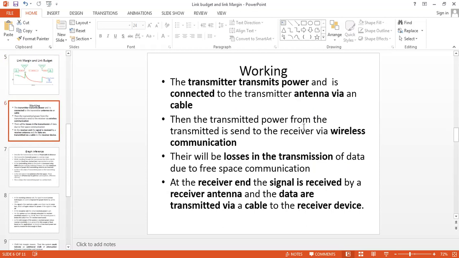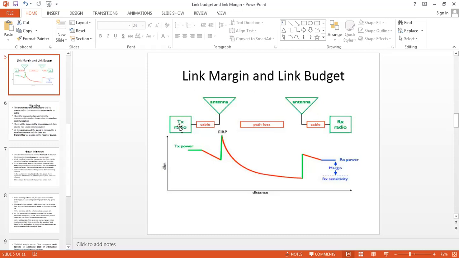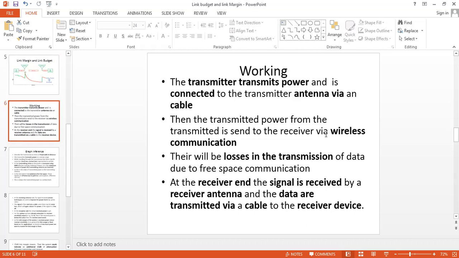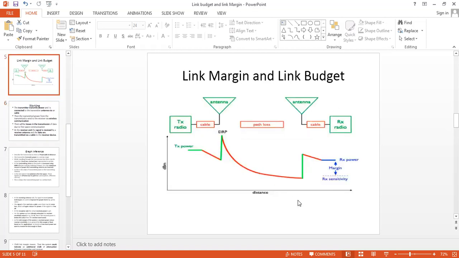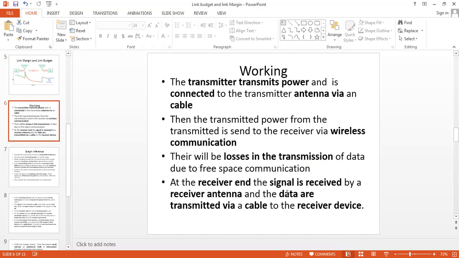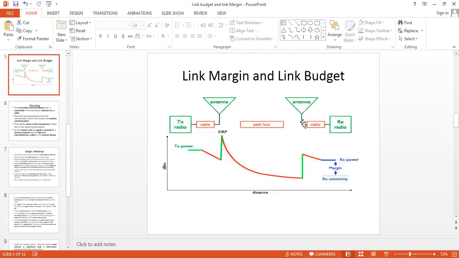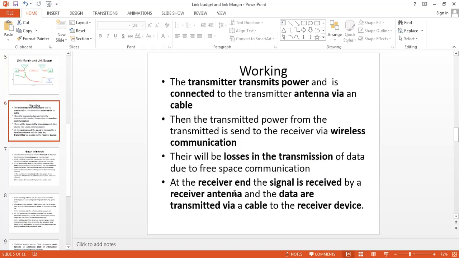When the transmitting power is sent from the transmitter to the receiver via wireless communication, there will be loss in the transmission due to free space. This loss is shown here. At the receiver end, the signal is received by the receiver antenna, and the data are sent via a cable to the receiver device.